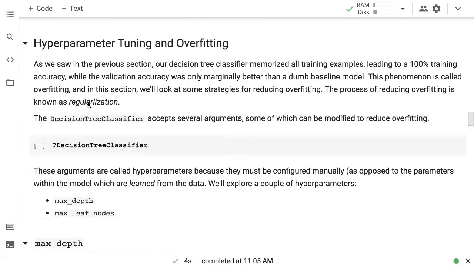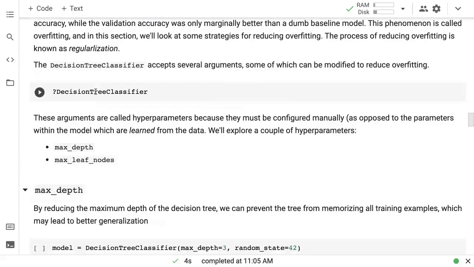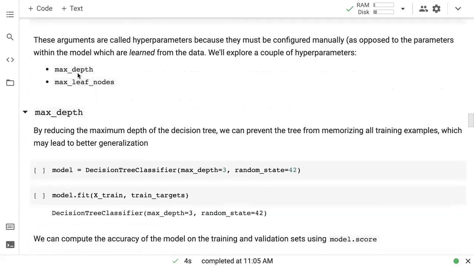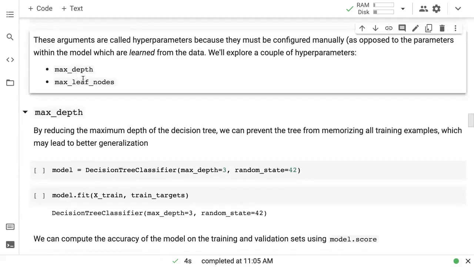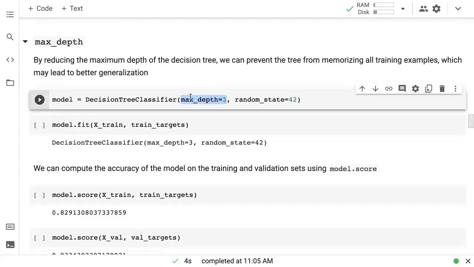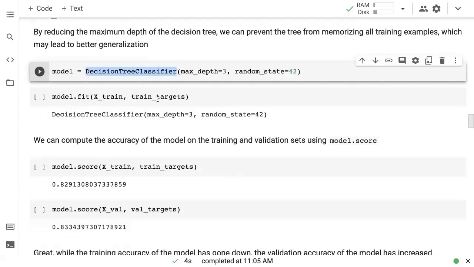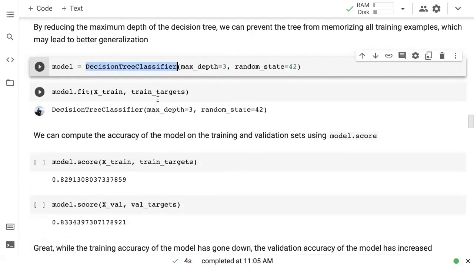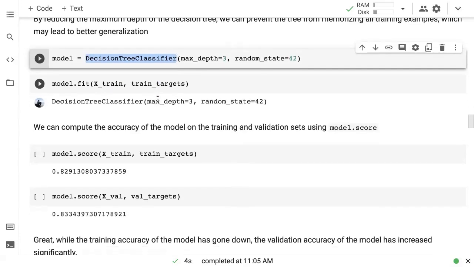Finally, we talked about hyperparameter tuning to avoid overfitting. The decision tree classifier accepts various arguments which can be modified to reduce overfitting. A couple of things we looked at are max depth and max leaf nodes. By reducing the maximum depth of the decision tree, we can prevent the tree from memorizing all training examples, which may lead to better generalization. The way to specify max depth is using the max depth argument of the decision tree classifier class, and that limits how deep the decision tree can go.